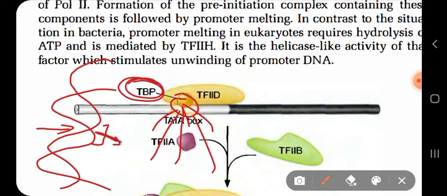So this one is your minor groove. Normally proteins recognize the DNA using the alpha helix, which gets inserted into the major groove. But here the opposite thing occurs.